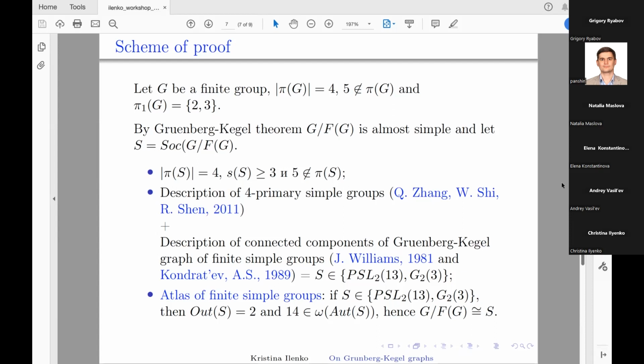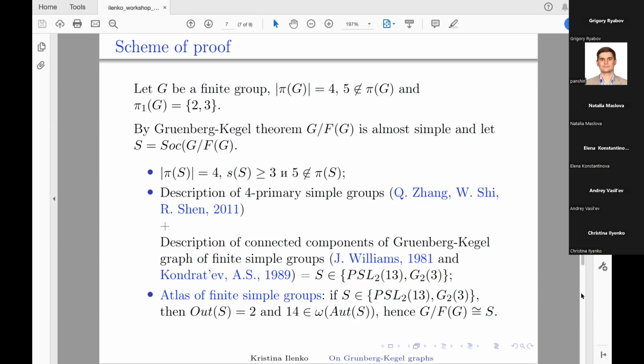Since the outer automorphism group order is equal to 2, then in general we have two options for what it can be equal to. In the first case, it's equal to the socle, and in the second case, this factor G by Fitting subgroup is an automorphism group. But the case when the factor G by Fitting subgroup is an automorphism group does not fit because the Grünberg-Kegel graph contains an edge between 2 and 7, because 14 belongs to the spectrum.